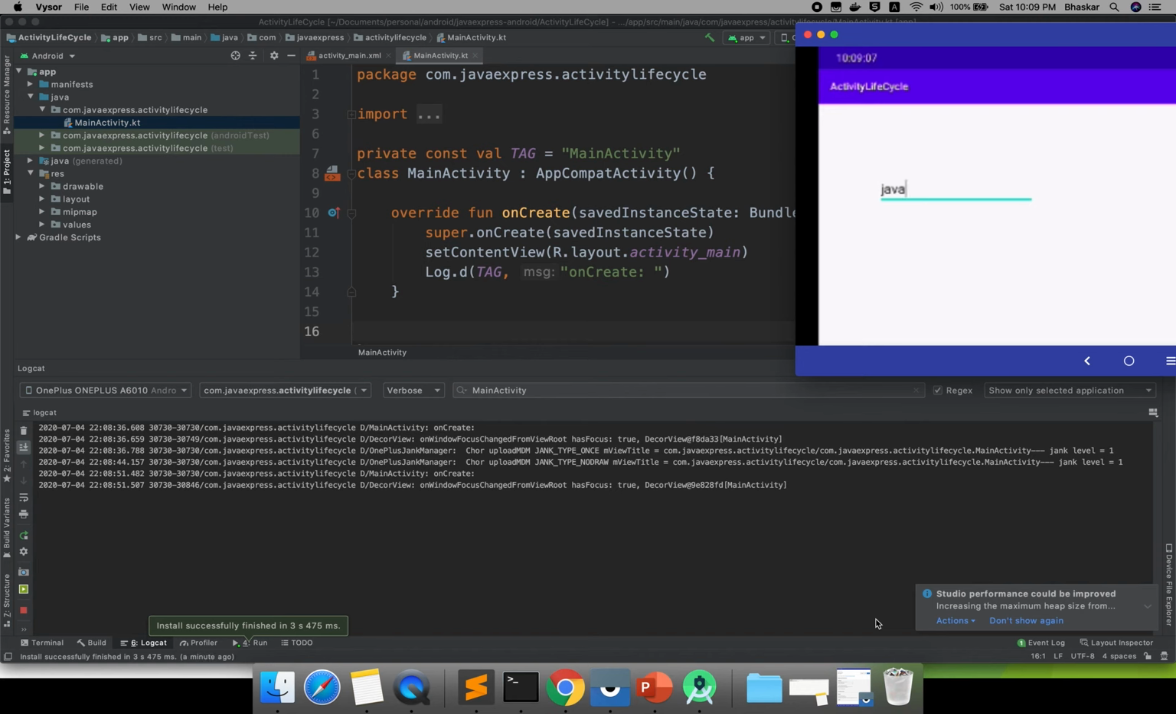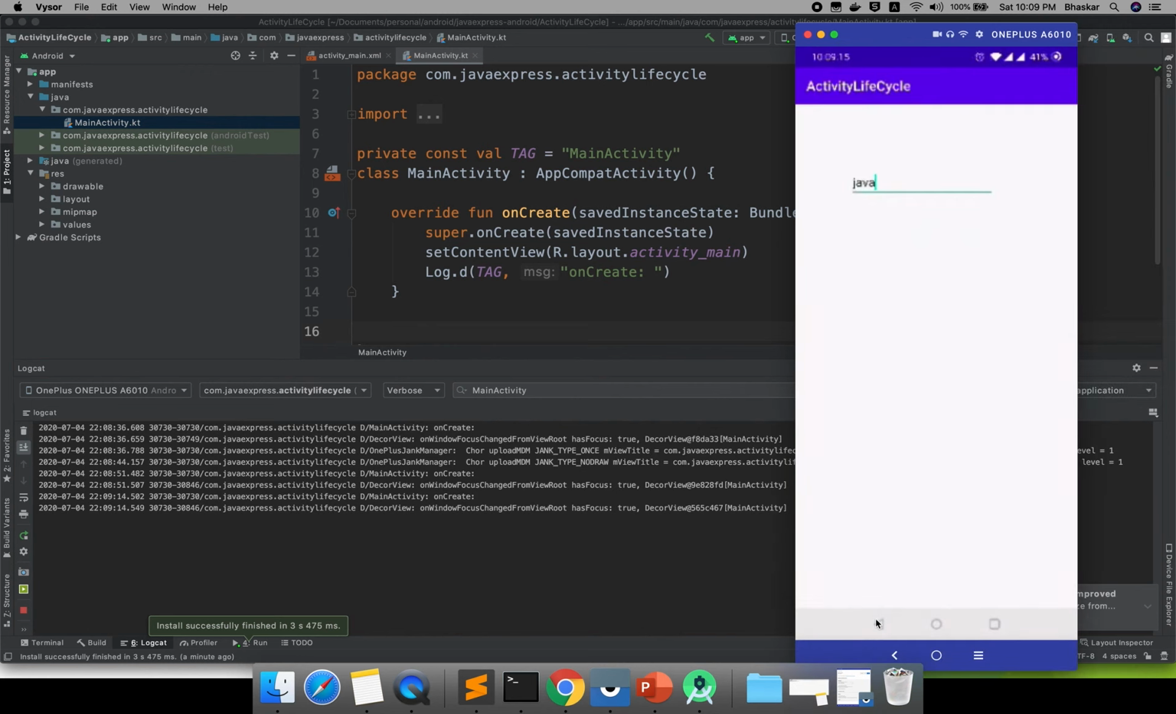Okay, how it is happening: your activity is created again if you do the screen orientation also. So if you want to restrict screen orientation, okay, I need only portrait, I don't want landscape, then you can restrict those types of things. We'll see those things in the next session. Thank you guys.